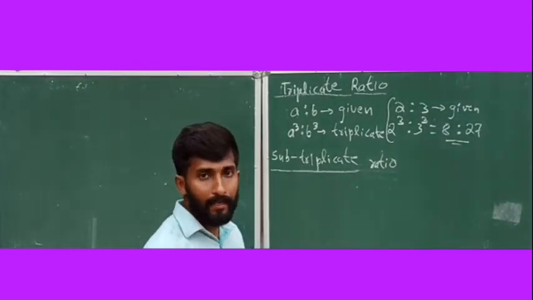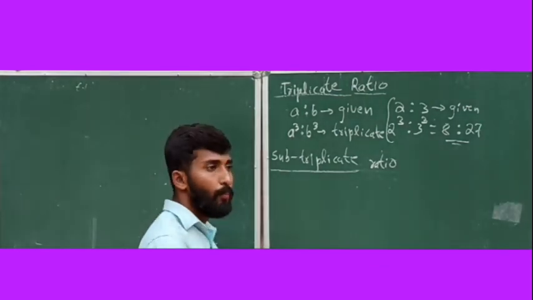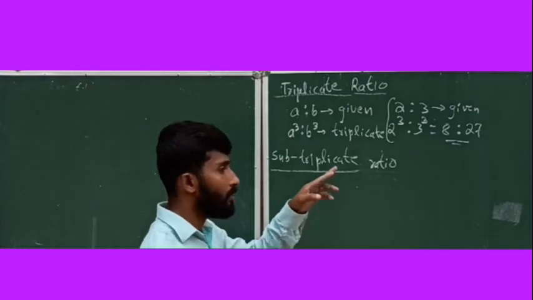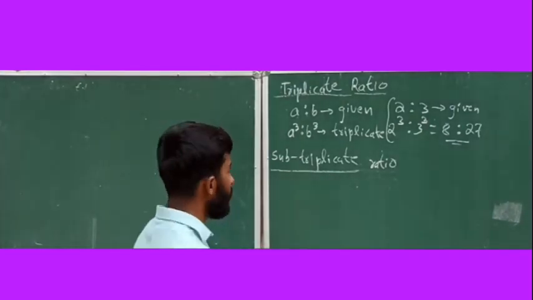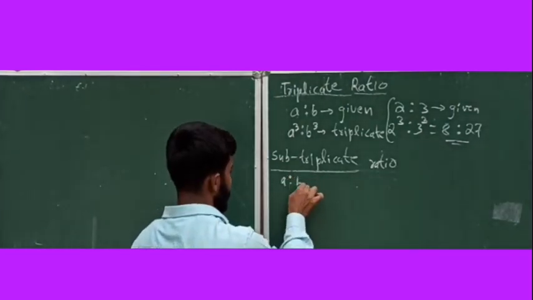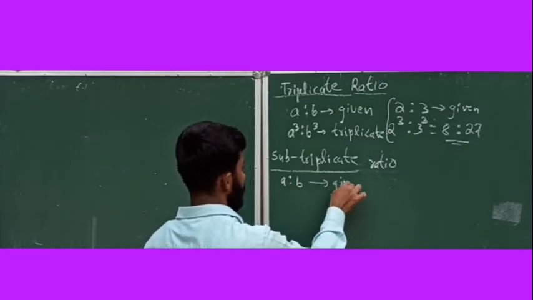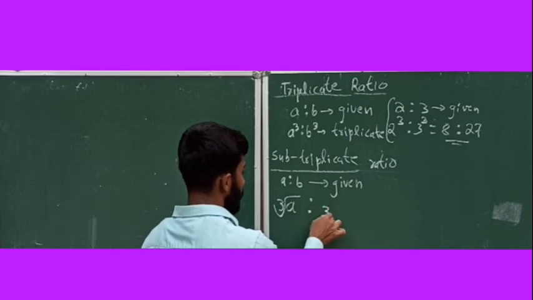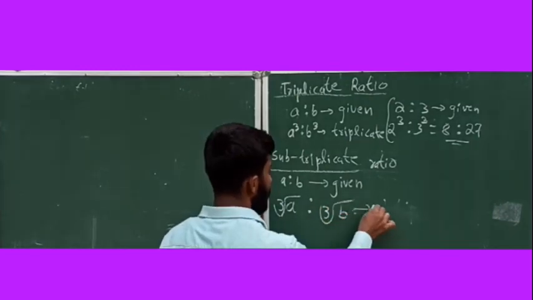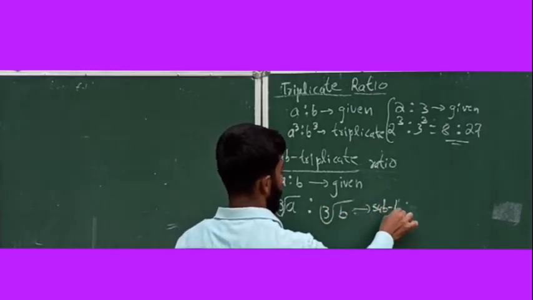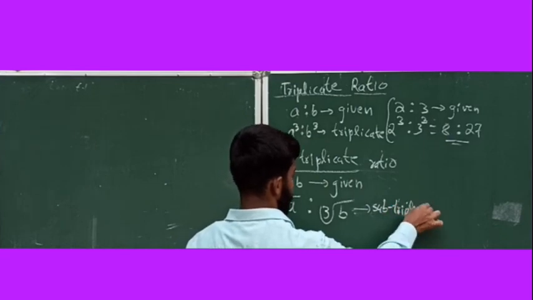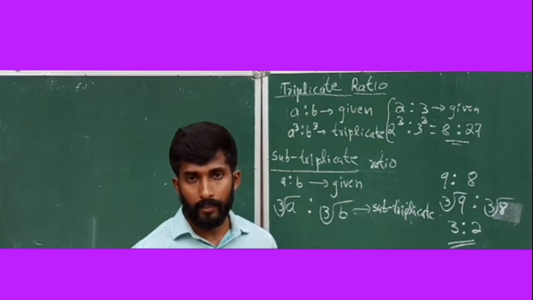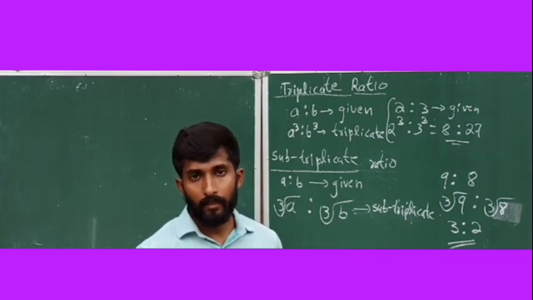Next is subtriplicate ratio. See, in subduplicate ratio you are taking the square root. In subtriplicate ratio you need to take the cube root. a ratio b is the given ratio. Then cube root of a ratio cube root of b is called subtriplicate ratio. This is all about duplicate, subduplicate, triplicate, subtriplicate ratios.